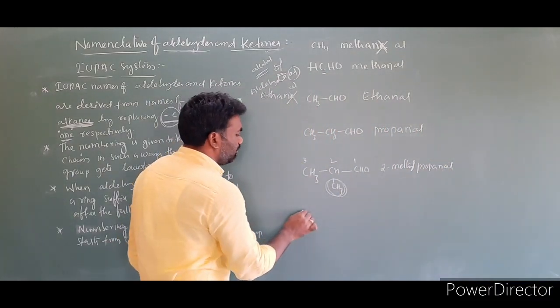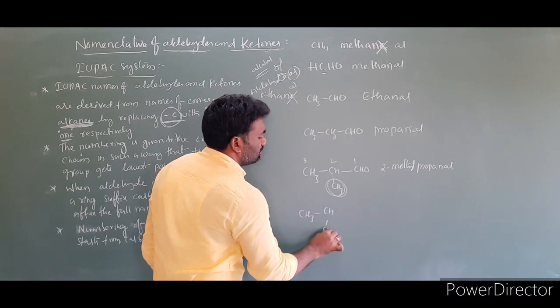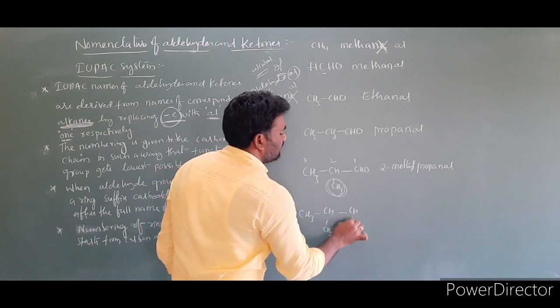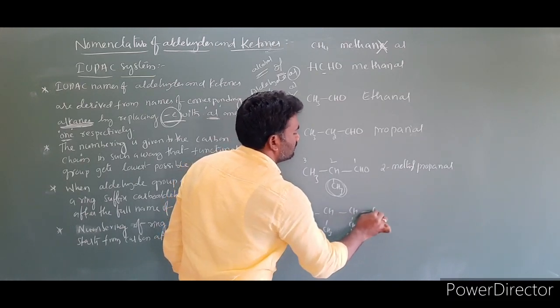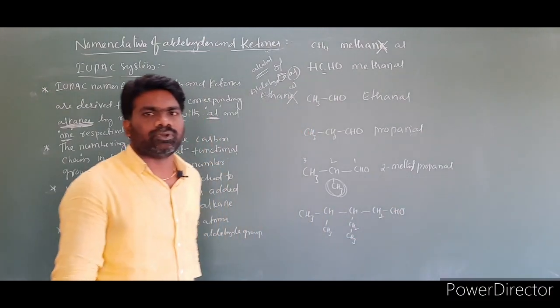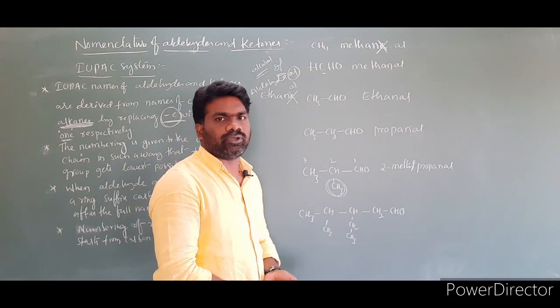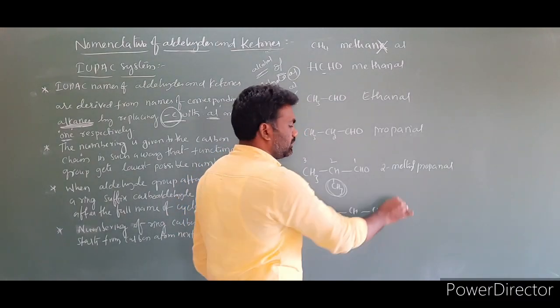I am taking one more compound, CH2CHO. This is the compound. Then what is the name of this compound? How do you write it? Where is the functional group? That functional group carbon will get the lowest possible number.